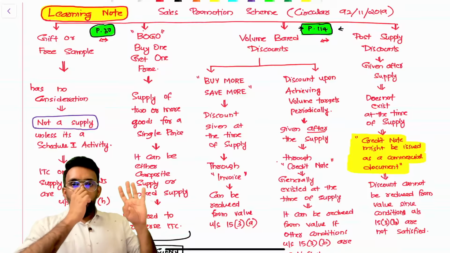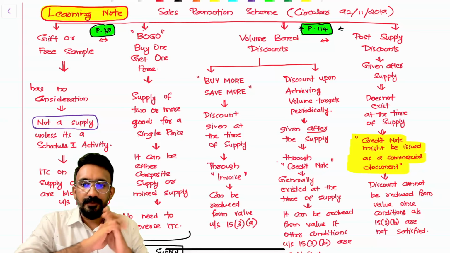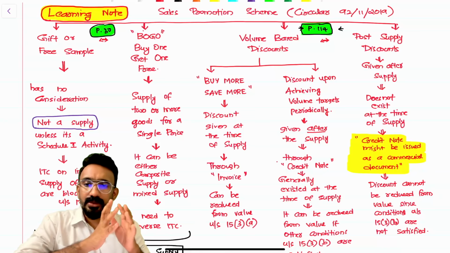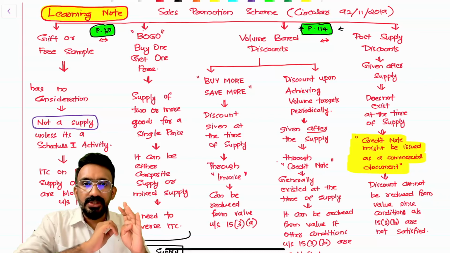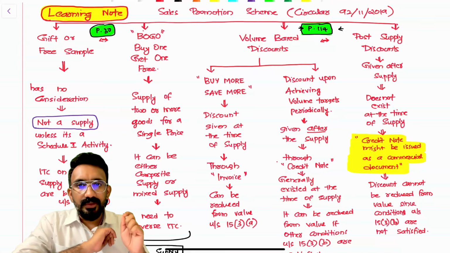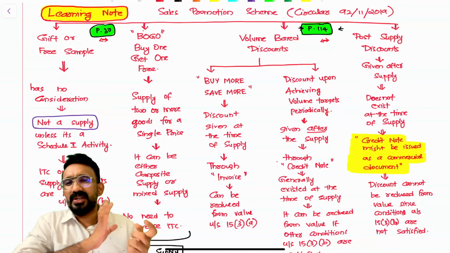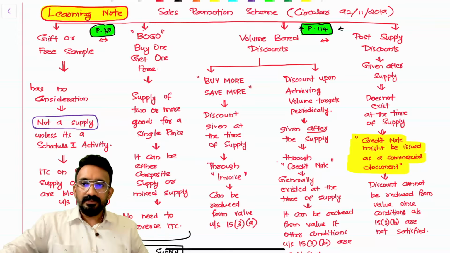Okay, there are 4 schemes that I have mentioned here, right? There are 4 of them. What we're going to do now is analyze 4 different sales promotion schemes. What are their GST impact? First one is gift or free sample. Second is BOGO sales, buy one get one free kind of sales. Third is volume based discounts, and fourth is post supply discount.